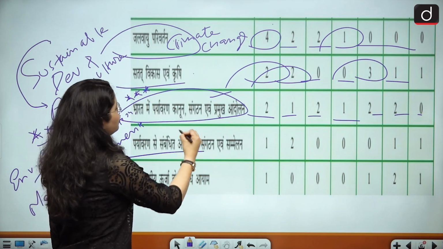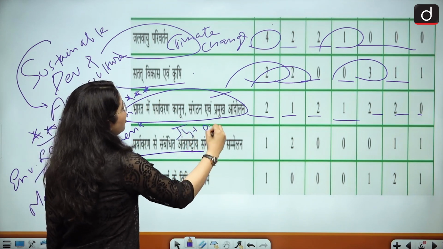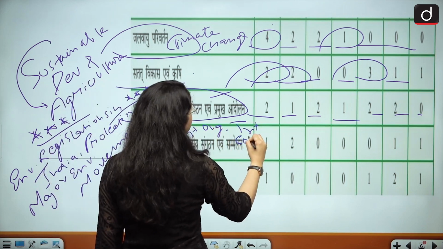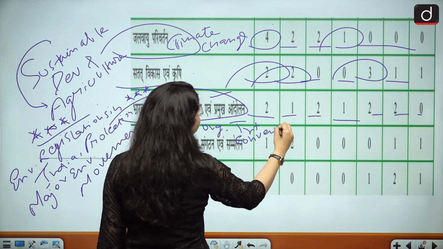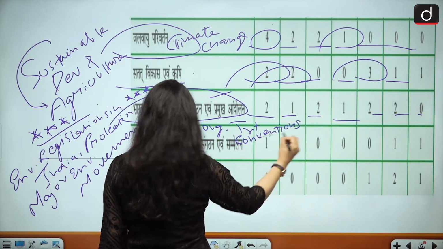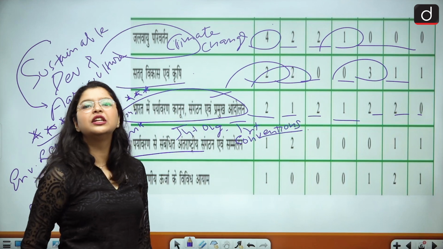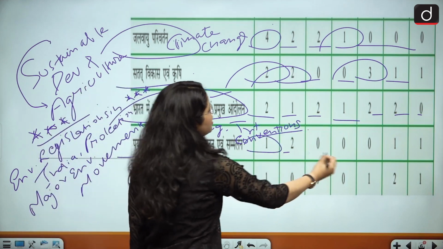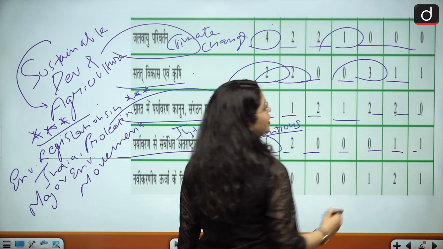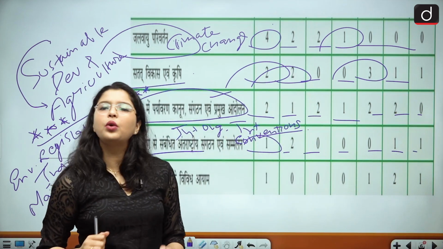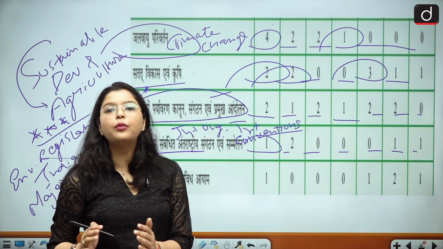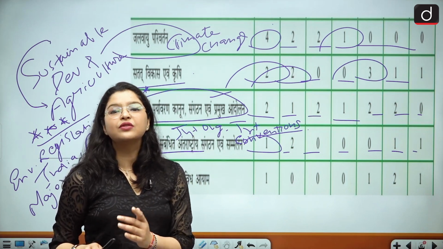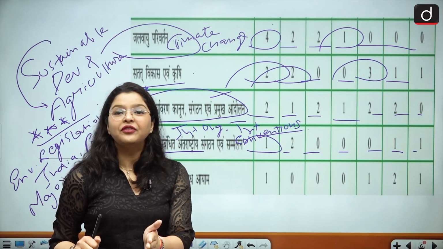Then if you talk about the international organizations and international conventions in relation to the environment, then 1 question, 2 questions, 0, 0, 0, 1, 1. So a minimum of 1 question is going to come in your paper regarding the important and significant environmental organizations as well as the environmental conventions.